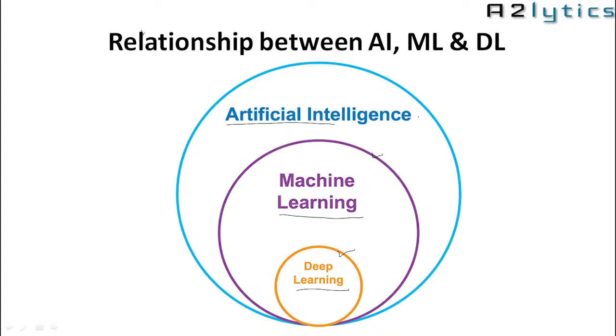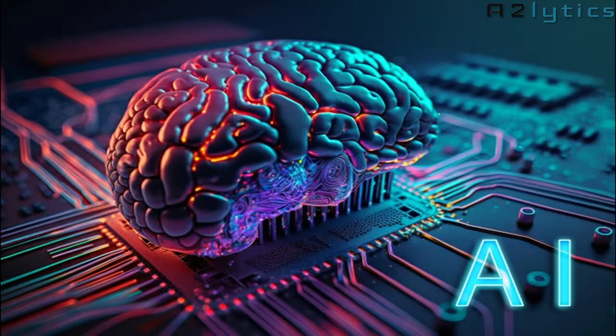Okay, so let's see the meaning of these terminologies one by one. So the first term is artificial intelligence. What is meant by artificial intelligence? Artificial intelligence means building smart machines which are capable of performing tasks which need human intelligence.